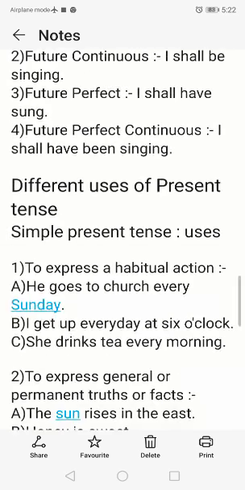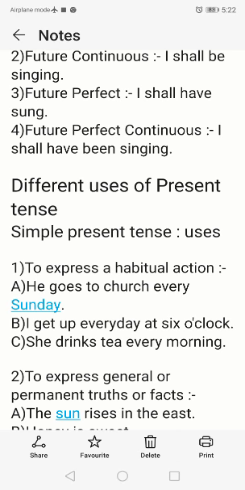So next, different uses of present tense. In this we are going to study the different uses of different tenses: present tense, past tense, future tense. But let me start with the present tense. Even in present tense, there are different uses of simple present tense, present continuous, present perfect, and present perfect continuous. So first let me start with the simple present tense and its different uses.